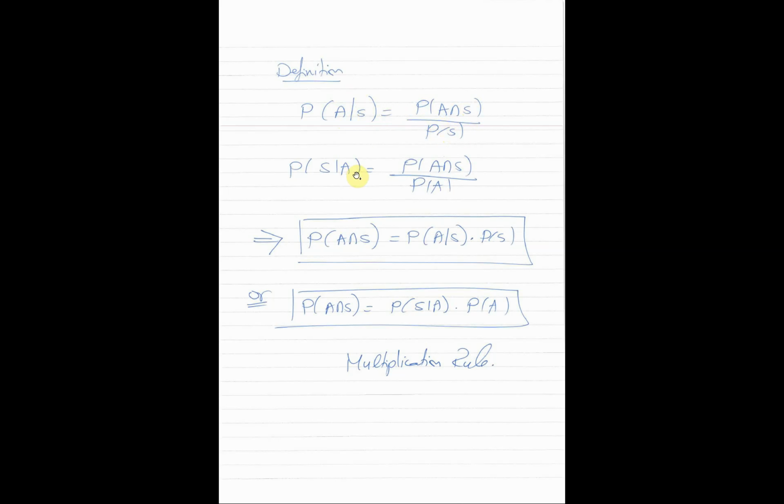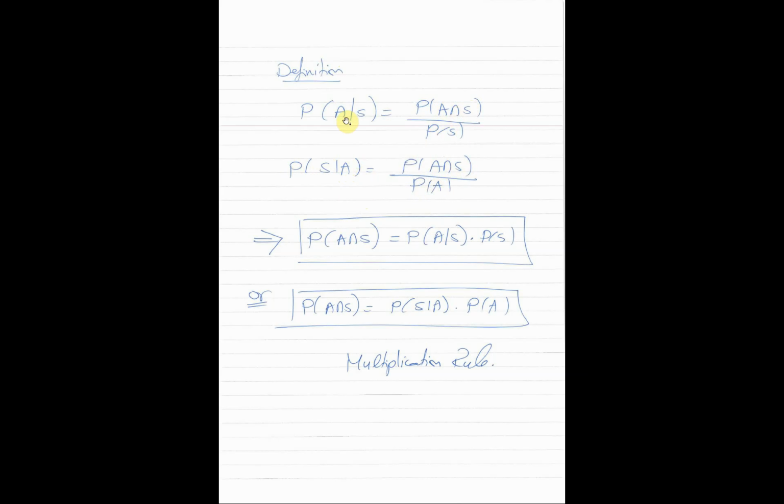Likewise, the opposite conditional probability can be calculated by the same idea. It is again a definition, and if we just extend the idea, it is not hard to understand that the probability of S given A is the probability of A intersection S, but divided by the probability of A. Of course, A intersection S is the same as S intersection A, so in the numerator we always see the same thing, but in this case we divide by the probability of A. So this is a definition.